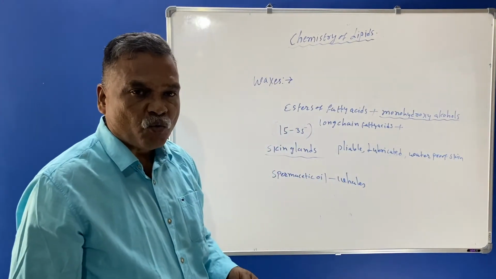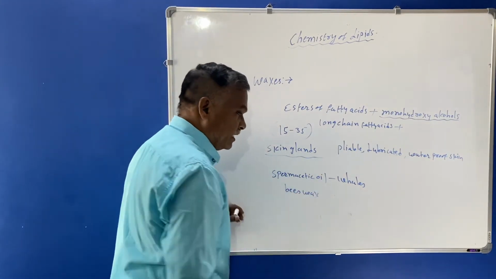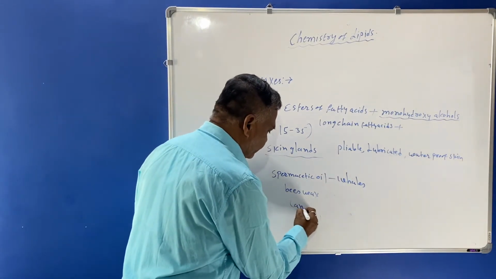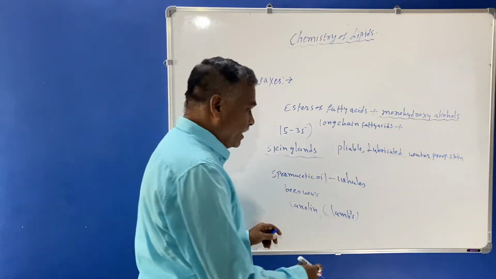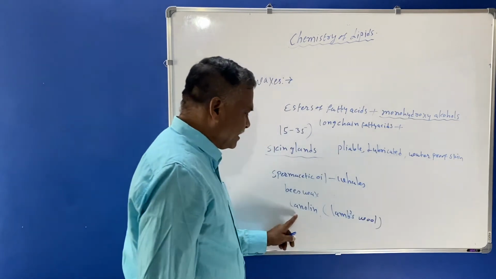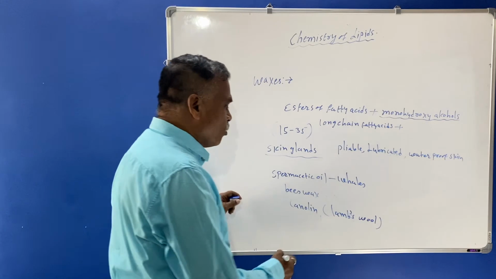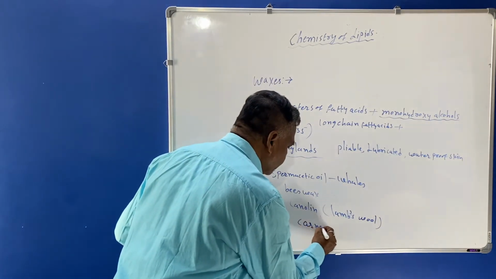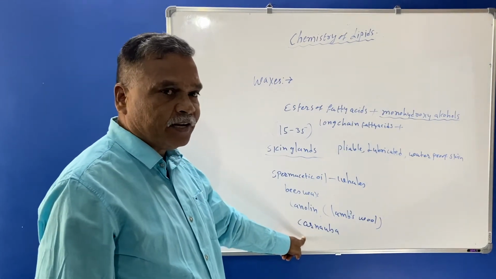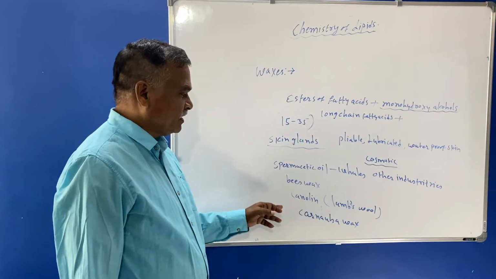Then beeswax, and lanolin from lamb's wool. This wax belongs to lamb's wool. And carnauba is another wax, generally used as a polish. These are some examples of the waxes.